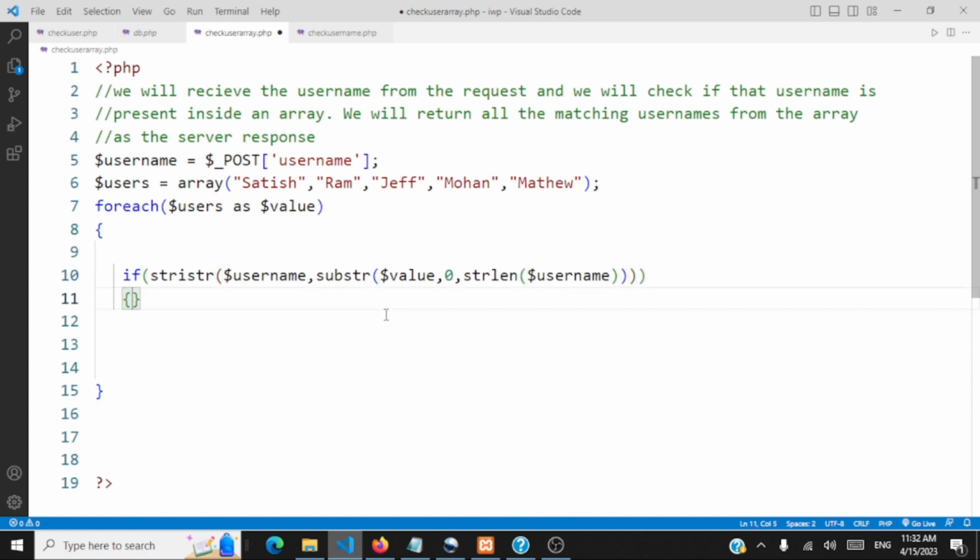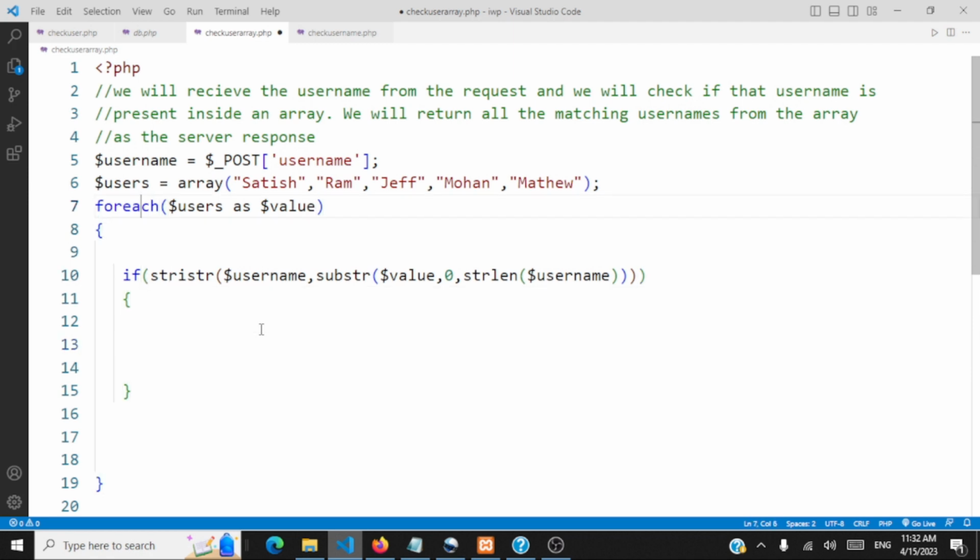So we take every value, we just take the length. Say if the username that's coming in is "s", we just take the first character of that value. We check whether that is present in the username. If it is present, then we just return it as a result.